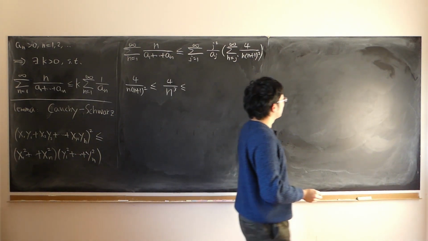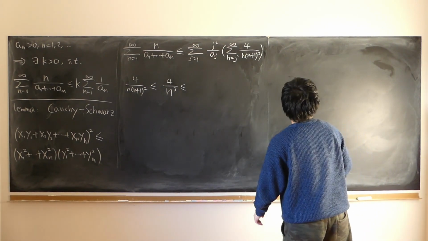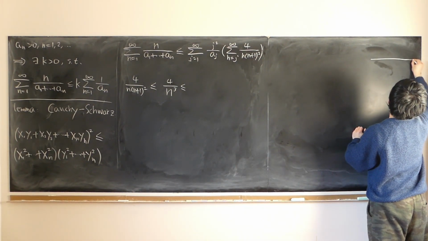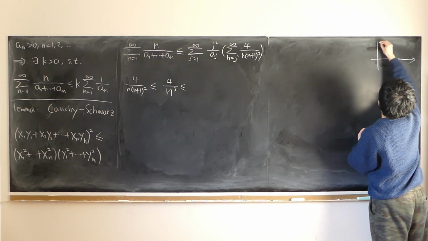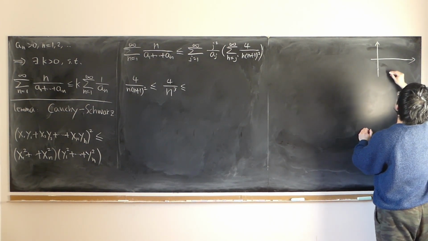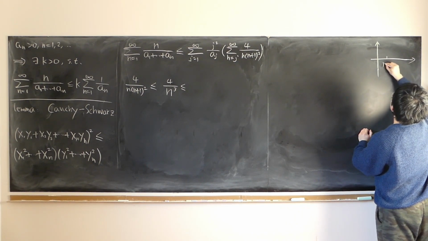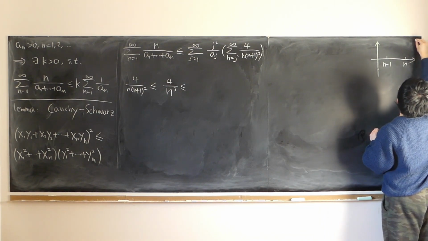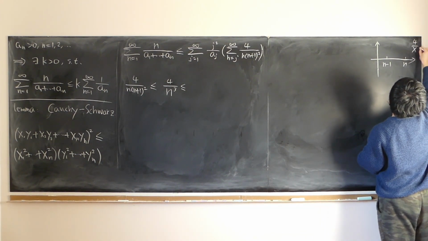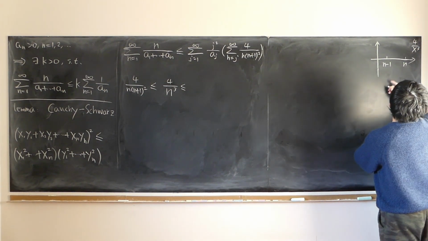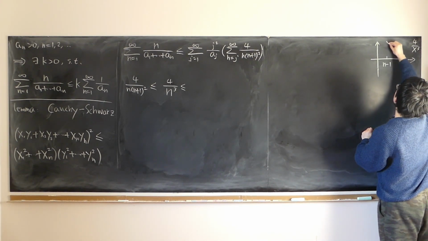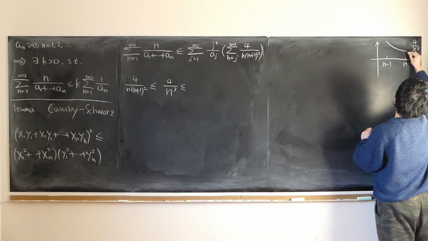First of all, let's look at this integral from n minus 1 up to n. The function is 4 over x cubed. The function is obviously a decreasing function.